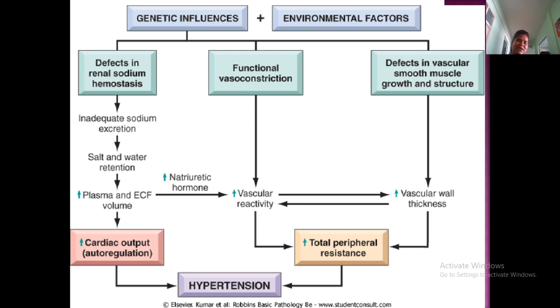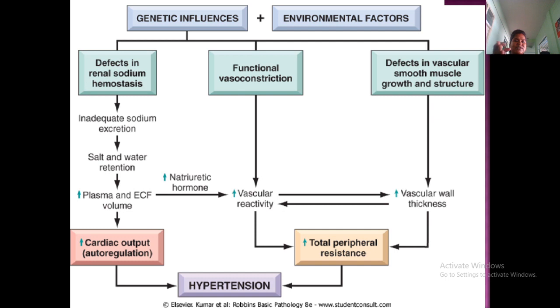This hormone will be released, and because of it, reactivity and vascular thickness increase. Because of this increase, there will be total peripheral vascular resistance, and because of that, hypertension. Not only that, functional vasoconstriction.